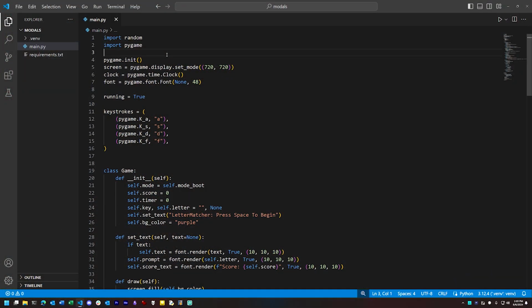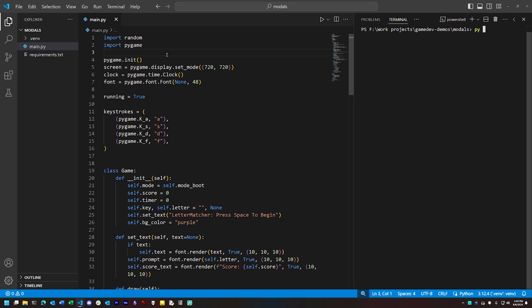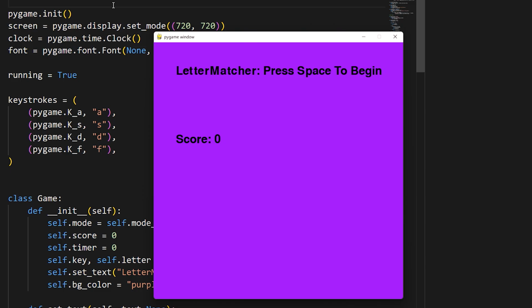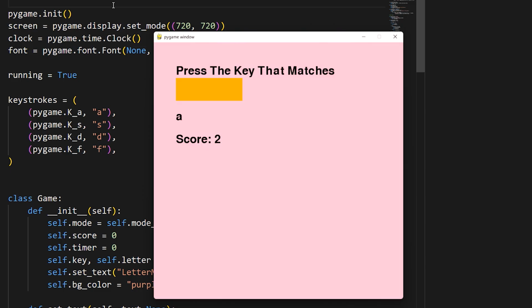This game, which I've written using the Pygame framework, is indeed quite simple. Your job is to press the key that it prompts you to before time runs out. Press the right key and you score a point. Press the wrong key and the game ends, but you can try again.